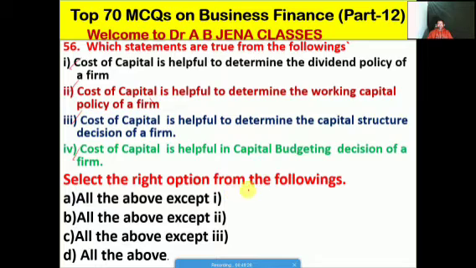Friends, select the right option from the following. A, all the above except 1. B, all the above except 2. C, all the above except 3. D, all the above. Friends, D is the right option for this MCQ. The first, second, third, fourth, so these are the right or correct statements.